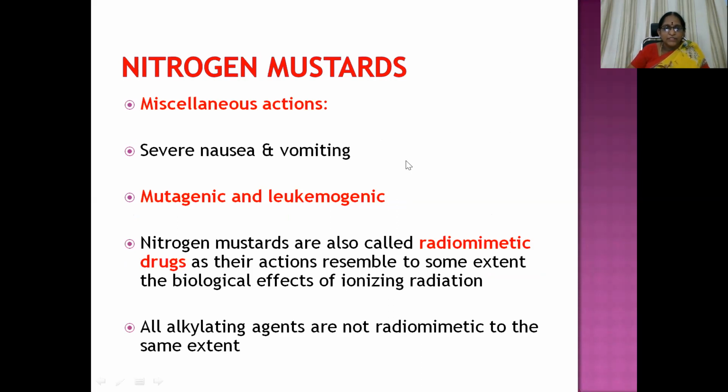The nitrogen mustards are also called radiomimetic drugs, as their actions resemble to some extent the biological effects of ionizing radiation. So all the adverse effects are very dreadful. But one point is that all alkylating agents are not radiomimetic to the same extent.